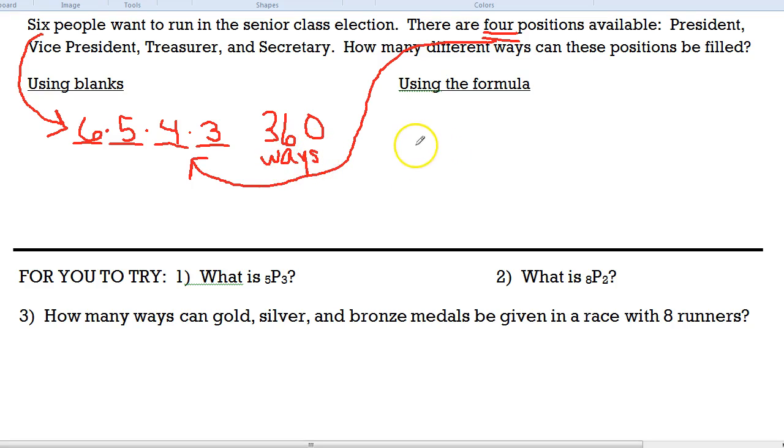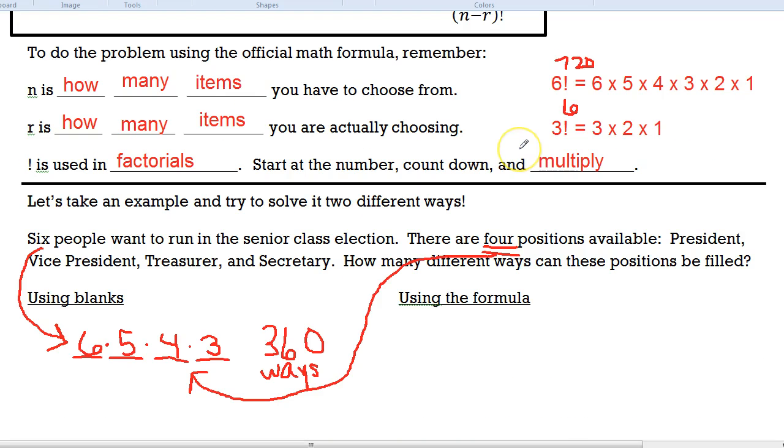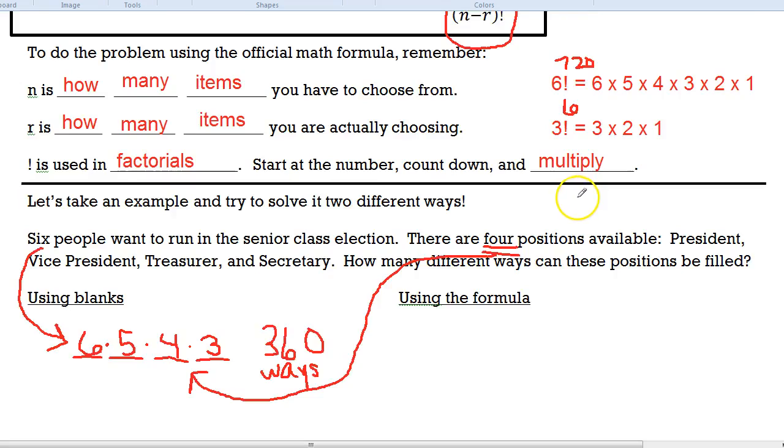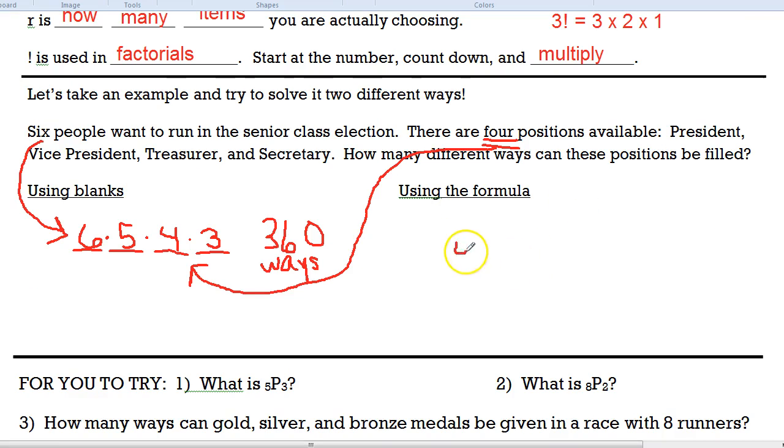Now, a lot of people are not a big fan of the formula, but that's okay. Let's try the formula out once just so I can prove to you that it works. Now, the formula, in case you didn't know what we were looking for, we were right here. All right, so nPr. So that would be 6P4, or 6 choose 4, as a lot of people in the math world say.